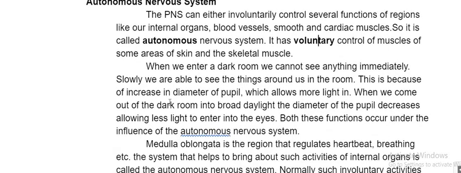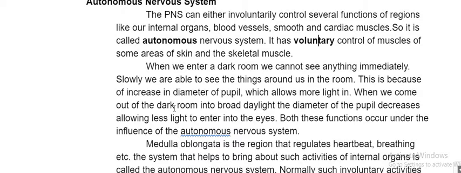What is the best example of the autonomous nervous system? One day I already explained: when a room has full lights on, and suddenly you switch off all the lights, can you see anything? Suddenly, no, you can't see.